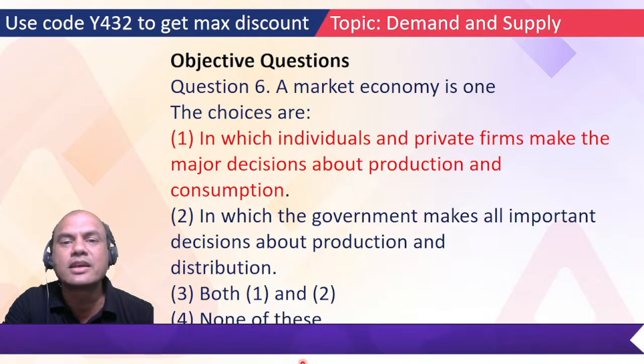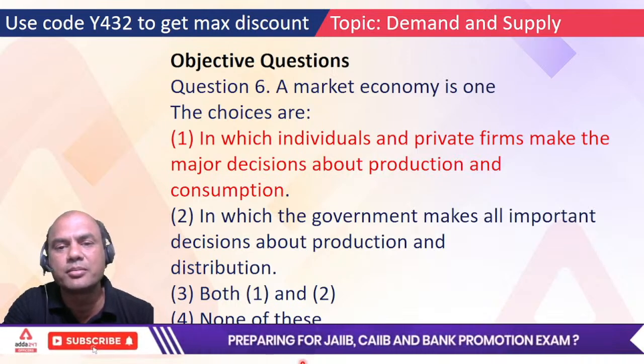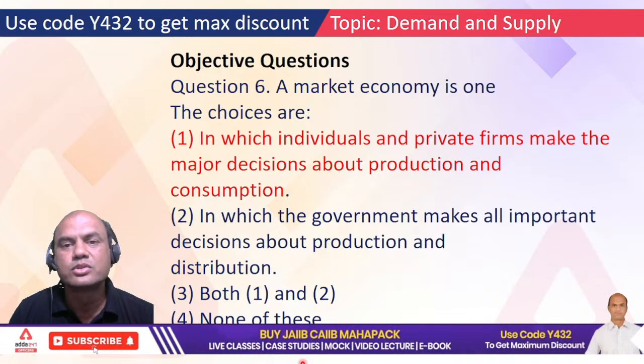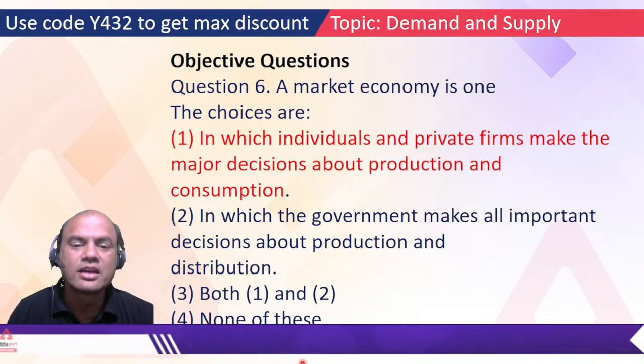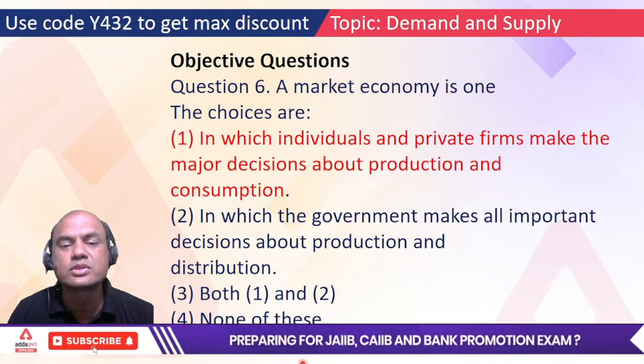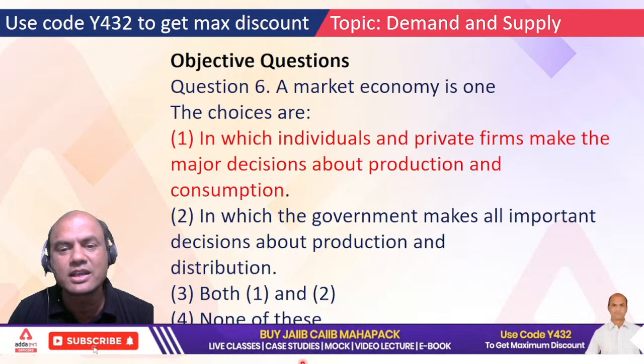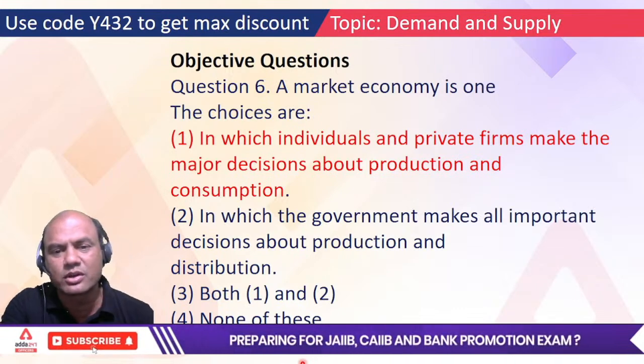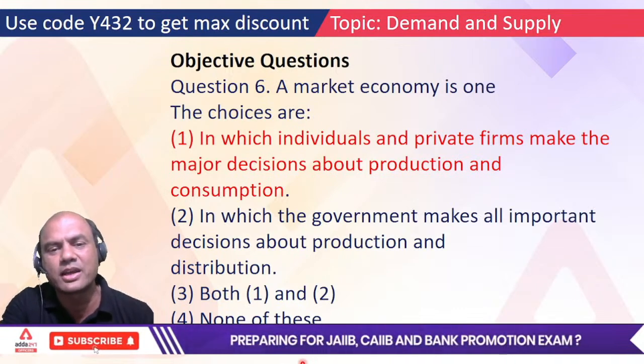What is the other name for command economy? Socialist economy. Remember everyone, it is socialist economy. Type the spelling: S-O-C-I-A-L-I-S-T. Socialist economy. Okay. So this question is not asked over here, but I remembered, that's why I asked you immediately.